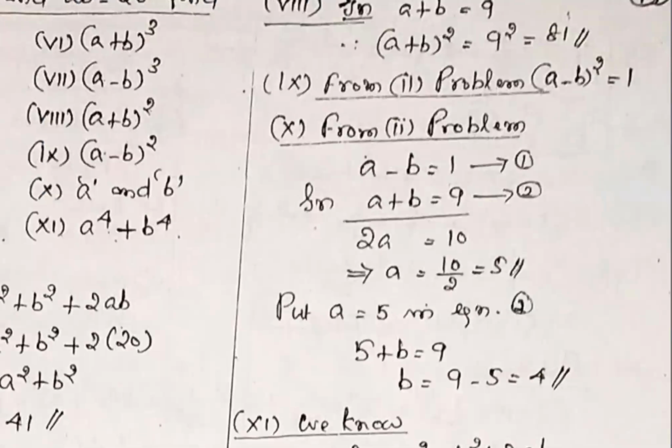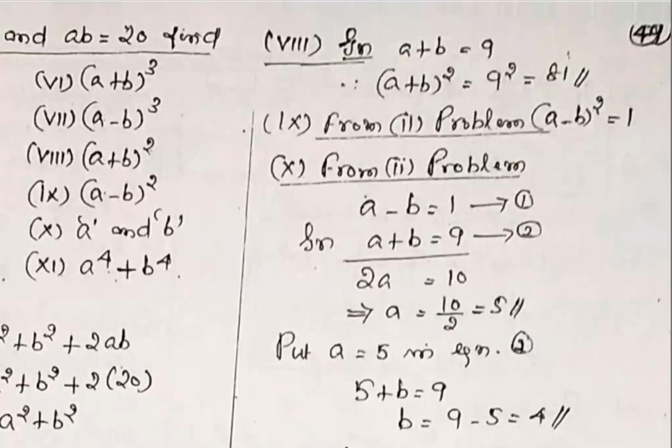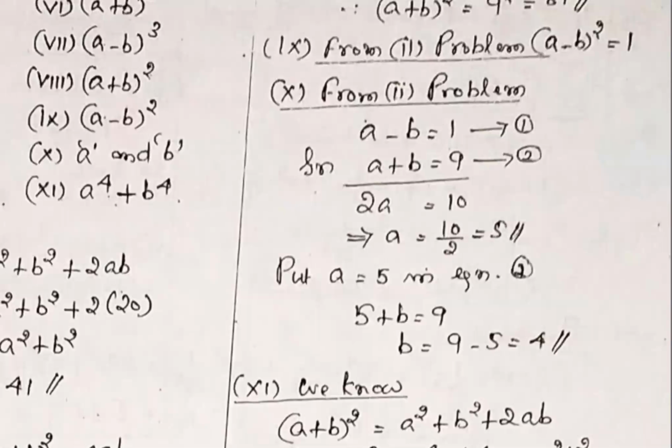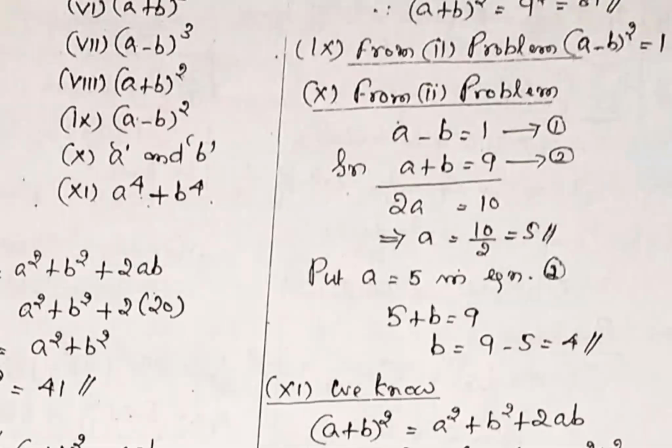Then problem number 8, a plus b the whole square only, just apply 9 square, 81. 9 also easy. 10, a and b values they are asking. A minus b value, first you find out. Do the second problem. a minus b is equal to 1. a plus b is already given. Substitute the value.